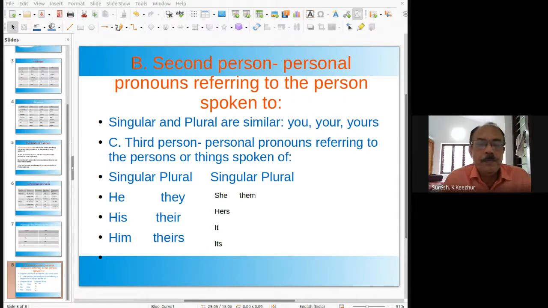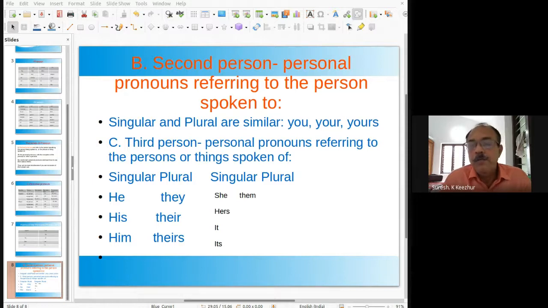The fifth kind of pronouns are relative pronouns. They connect groups of words to another idea. Relative pronouns connect groups of words to another idea in a sentence. That, which, who, whom, and whose are relative pronouns.